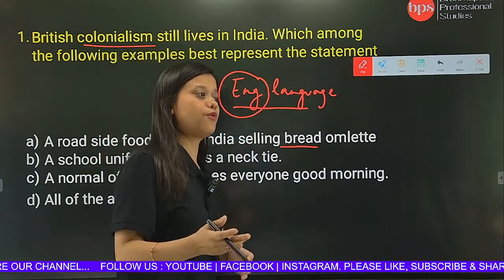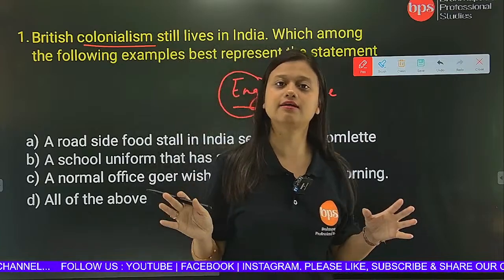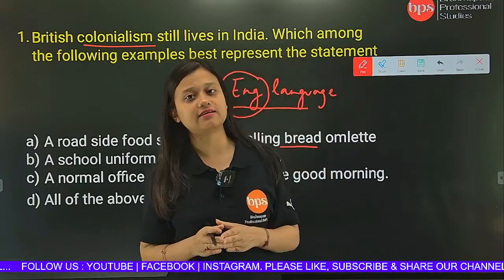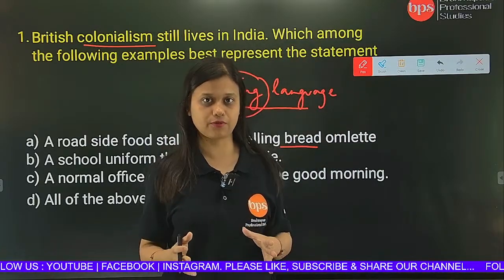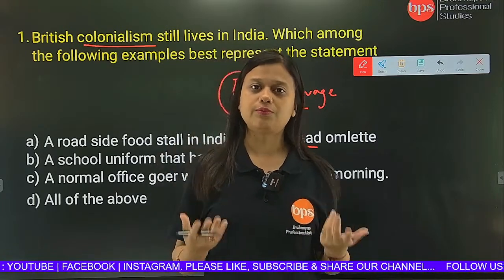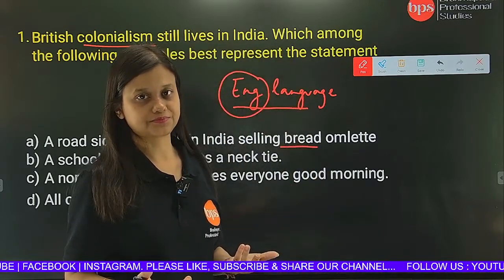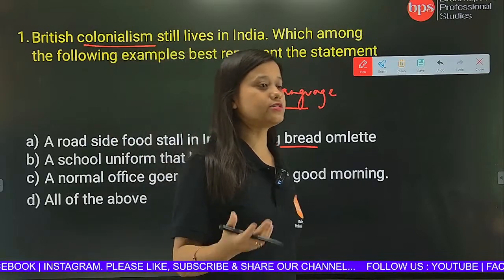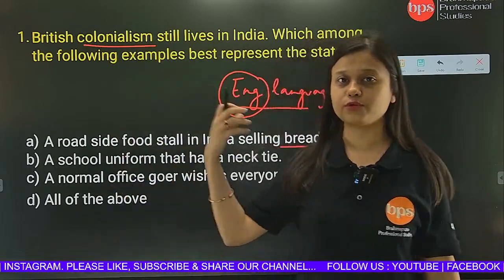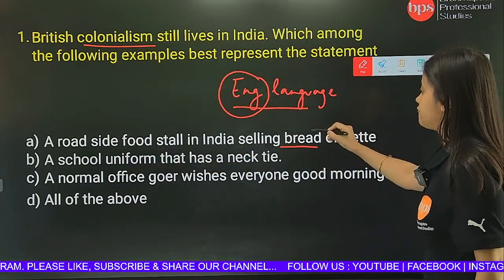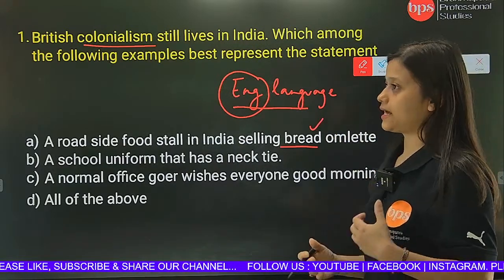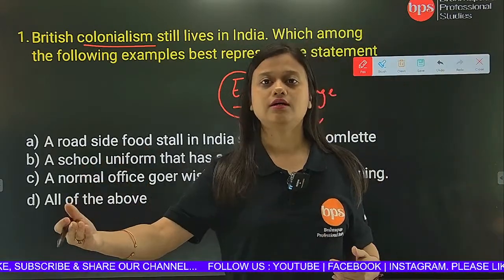But now if you visit any Indian family, you will see that in the morning breakfast, most of them will be having bread omelette. Why is that? Because the British infused in us that bread is a very good breakfast, and people started copying the Britishers.